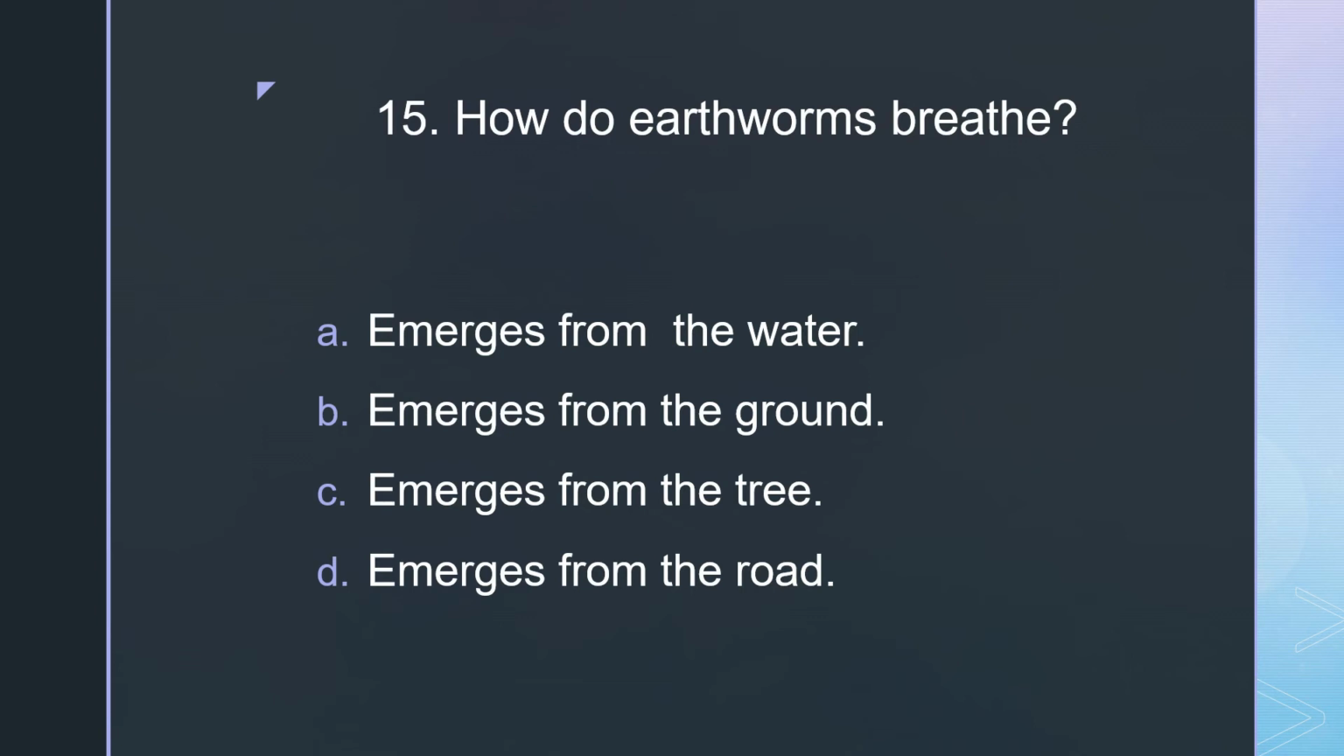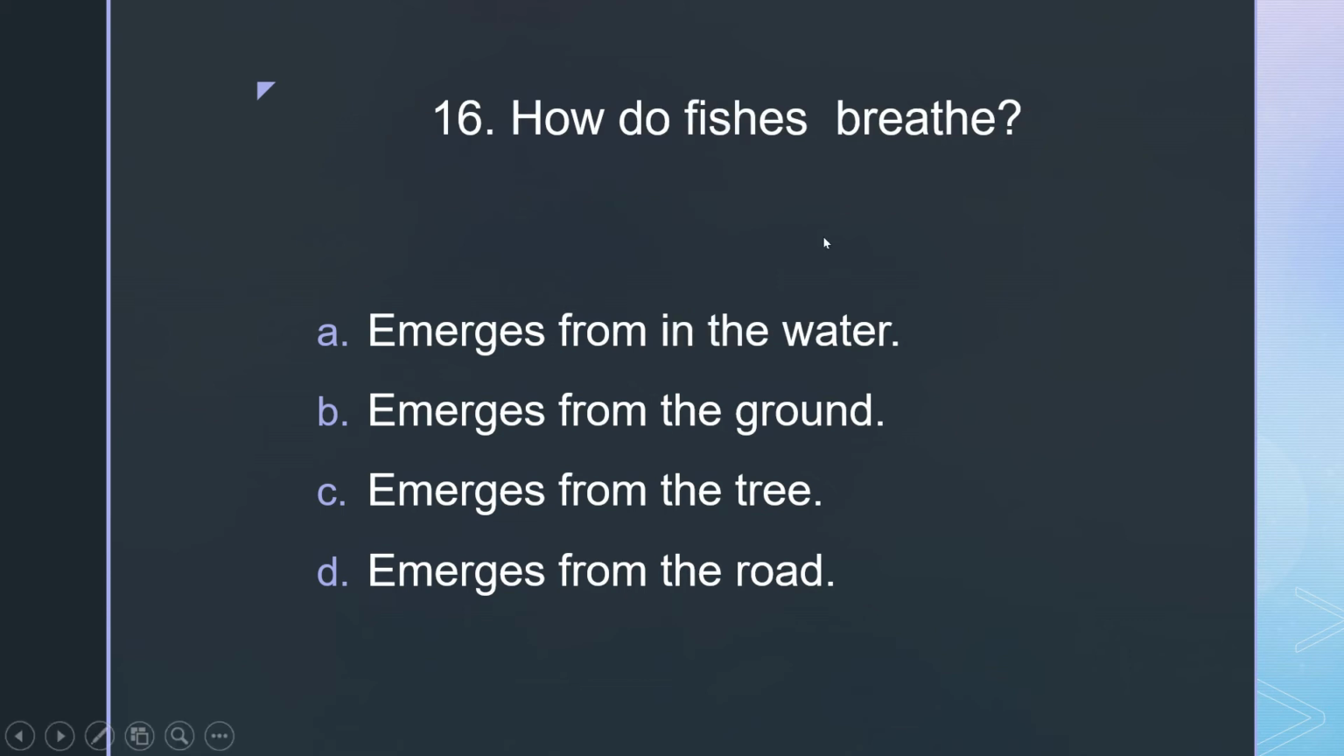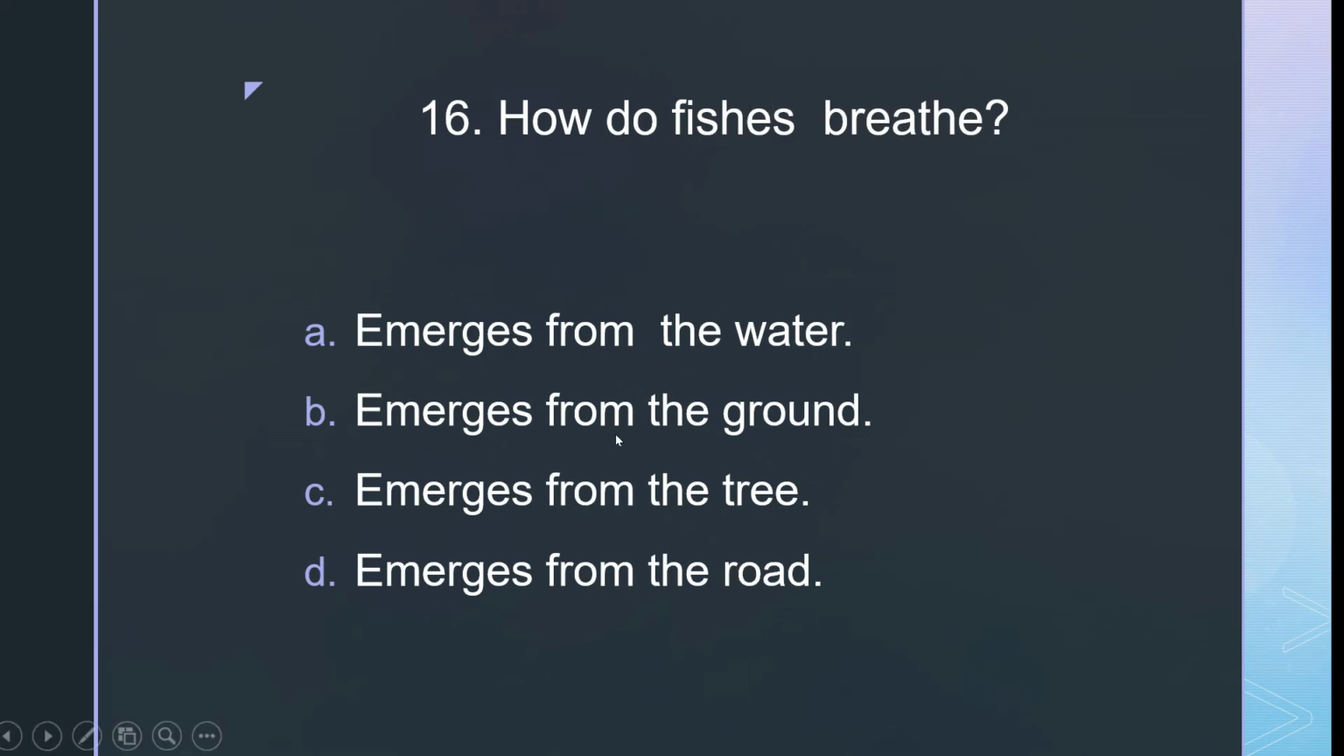15. How do earthworms breathe? A. Emerges from the water. B. Emerges from the ground. C. Emerges from the tree. D. Emerges from the road. 16. How do fishes breathe? A. Emerges in the water. B. Emerges from the ground. C. Emerges from the tree. D. Emerges from the road.